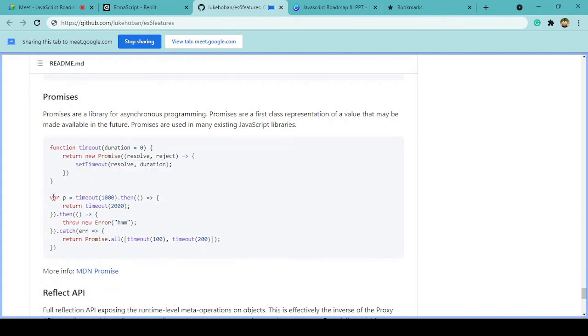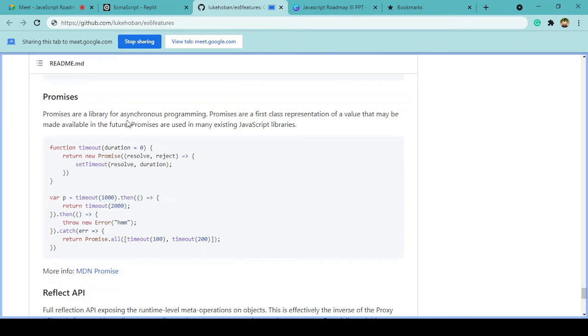And here what he's trying to do is create a variable p, and he's assigning the timeout promise to this one. It will return a promise, right? It will return a promise with duration 0 because we are giving a default argument. So for every promise that we have, we generally use dot then. This is also another function. So whenever this promise is done, what should we do next? That's what happens in dot then.